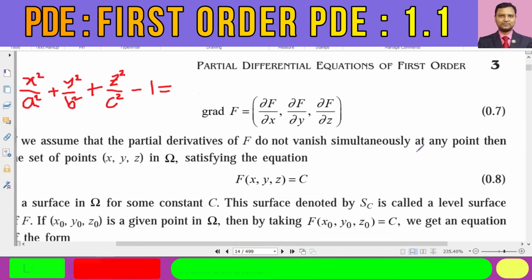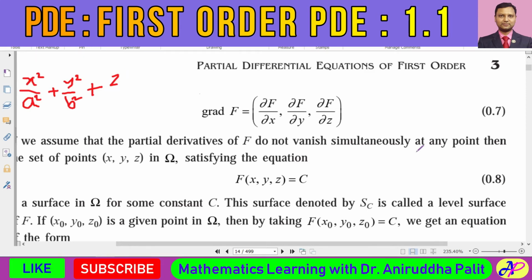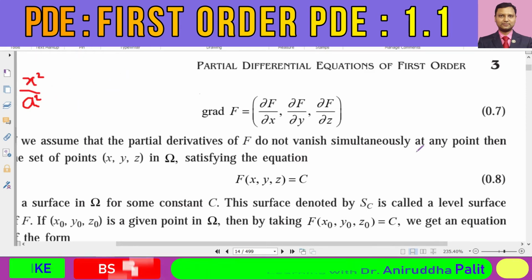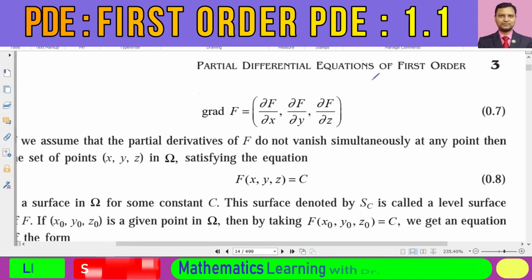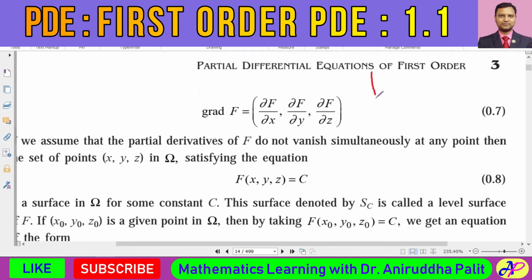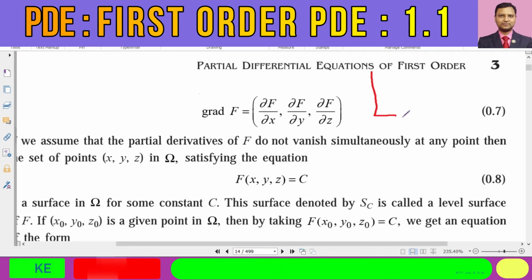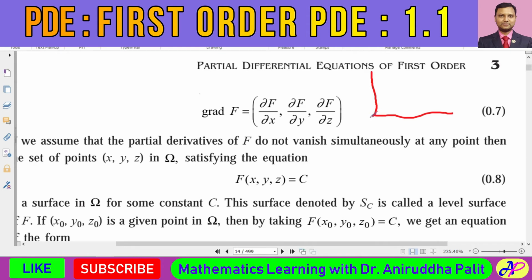We can say that this kind of equation, f of x comma y comma z is equal to c, will give a surface in three-dimensional space, as I have drawn in the previous picture, maybe. So maybe this kind of surface.